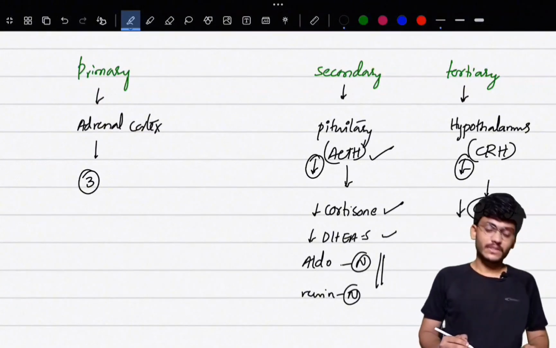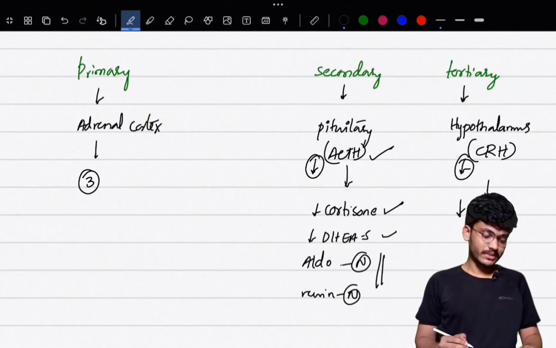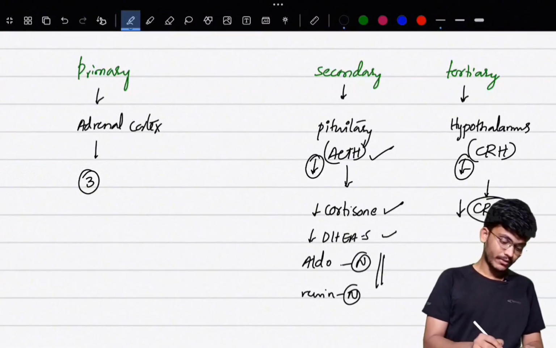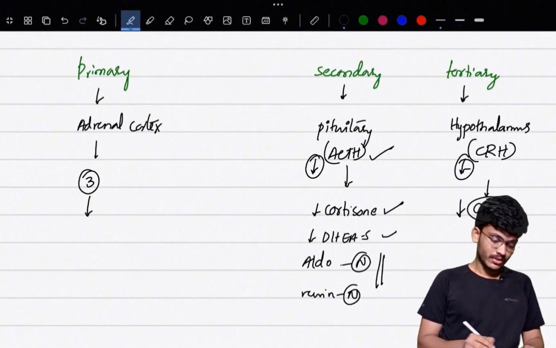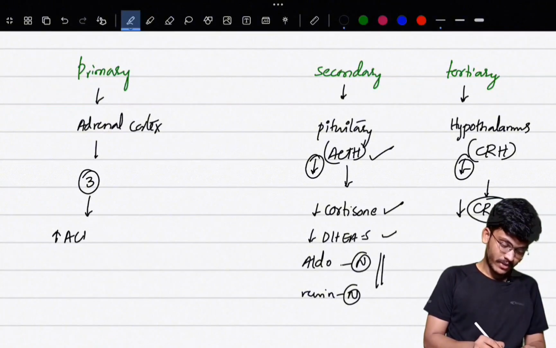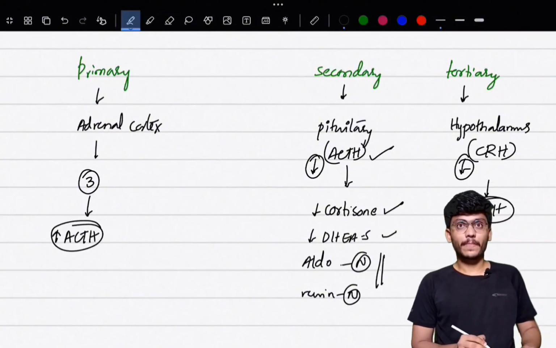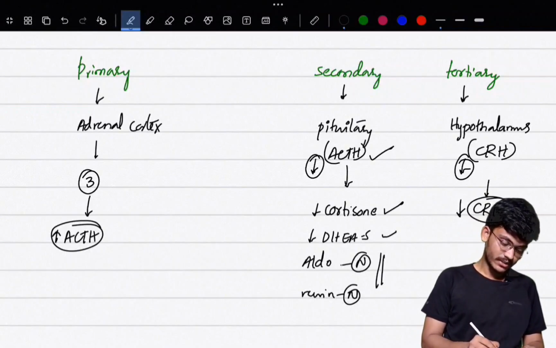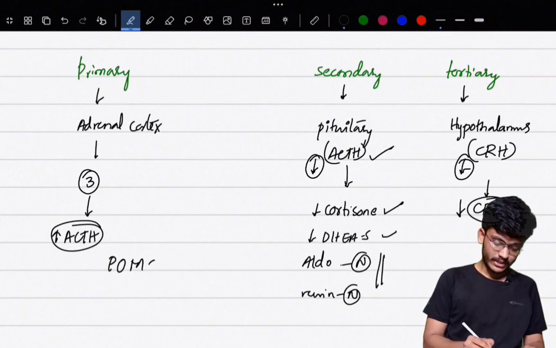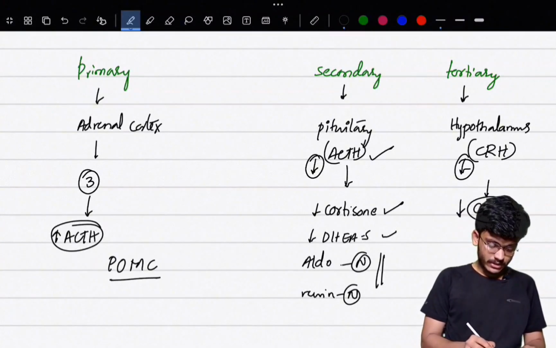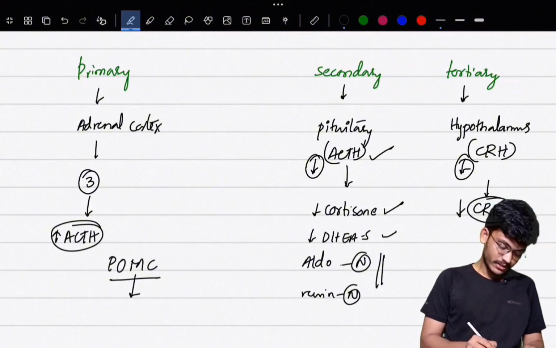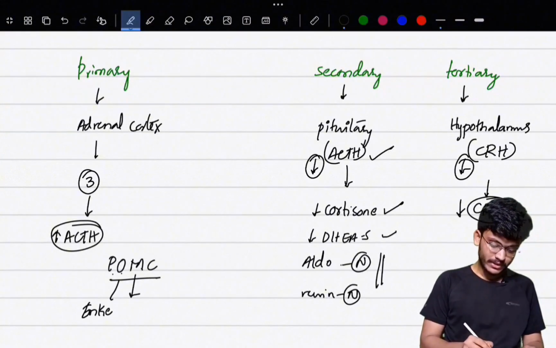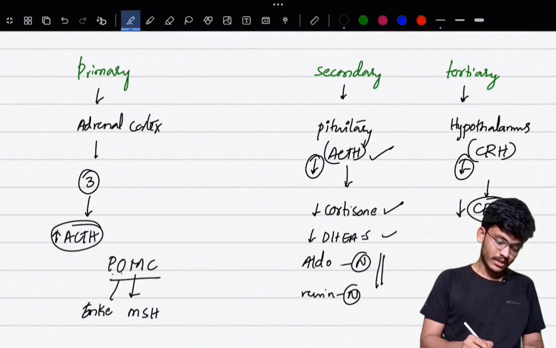In primary Addison's disease, there is a decrease in release of all three hormones. So there is no negative feedback to the pituitary and hypothalamus. So in turn, there is an increased release of ACTH from the pituitary. ACTH is not synthesized as one hormone. In fact, it is synthesized as pro-opiomelanocortin. It is broken down into three hormones: pro-opio means enkephalins, melano means melanocyte stimulating hormone, corticotropin means ACTH.